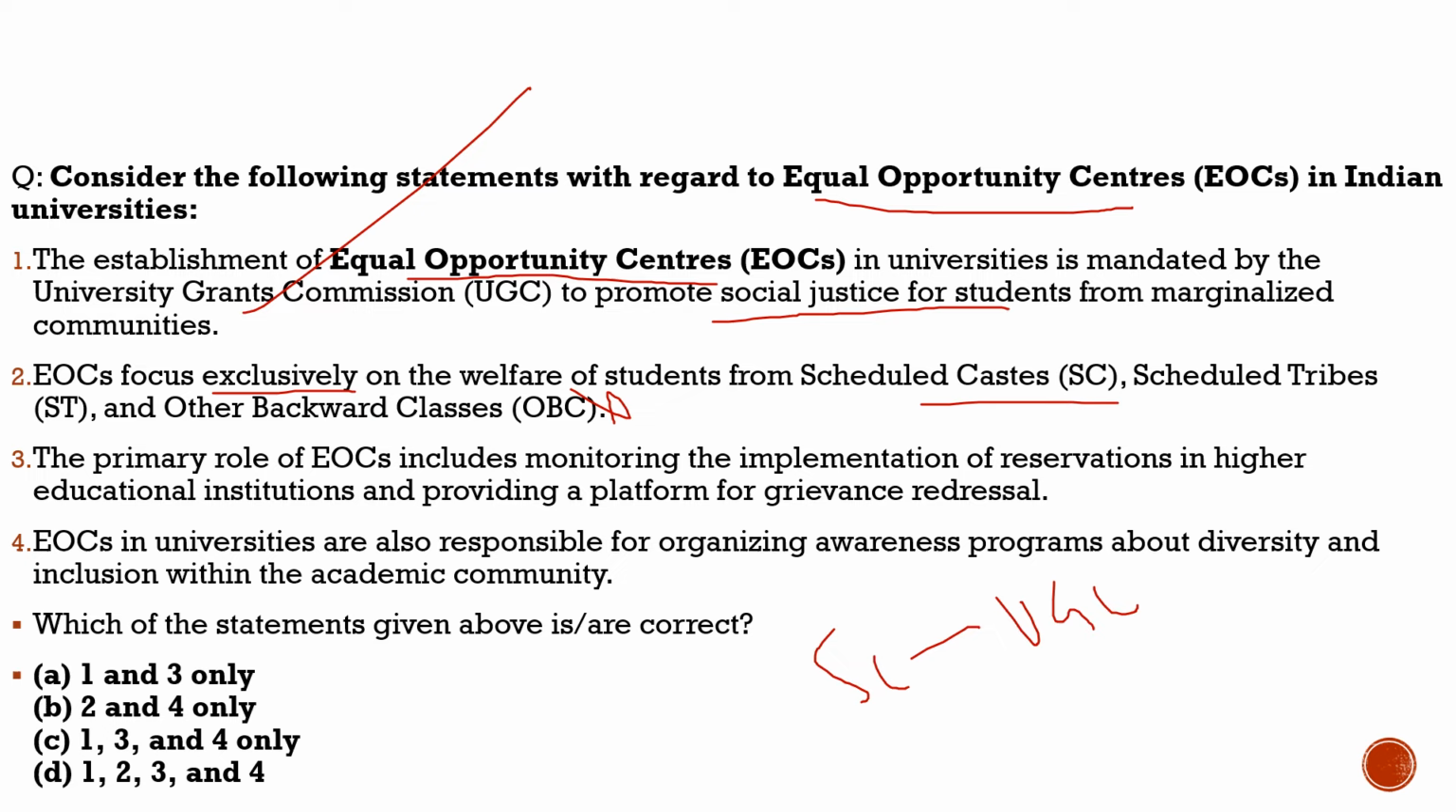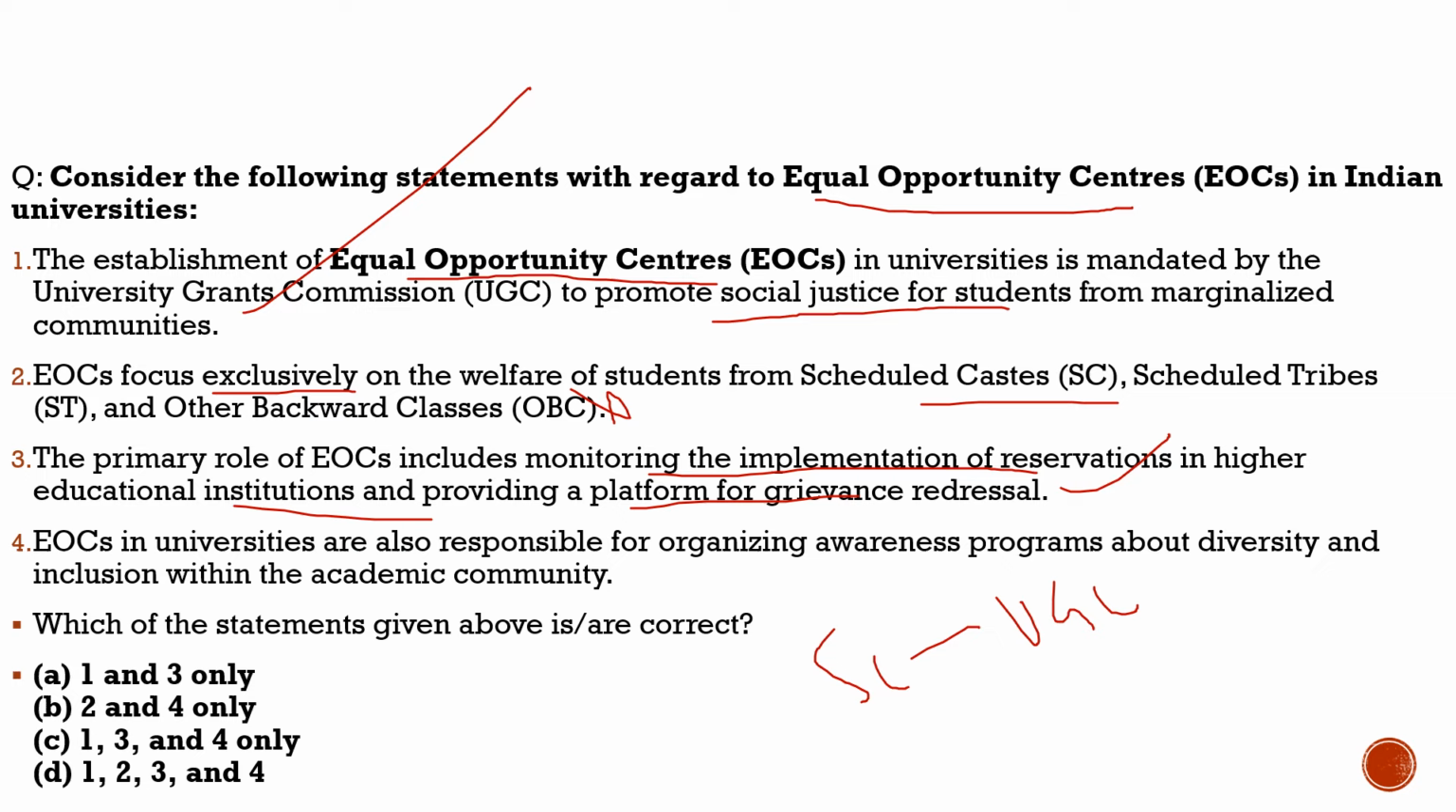Third statement: the primary role of the EOCs includes monitoring the implementation of reservation in higher educational institutions and providing a platform for grievance redressal. 100% correct. It will monitor whether the reservation is given in higher education institutions, and it will provide a platform for grievance redressal. The bullying which these people face in the colleges would be sorted out through this platform. So this statement is also correct.